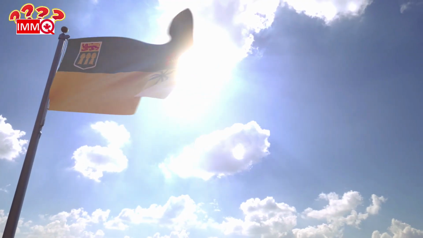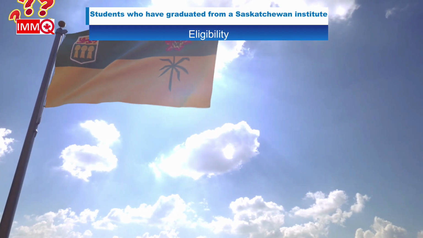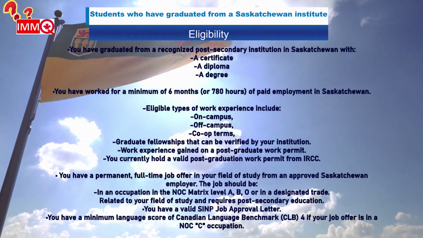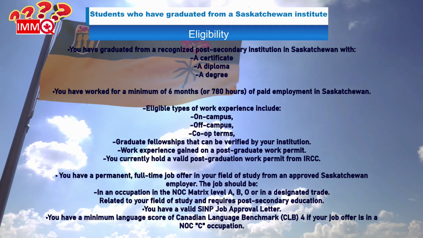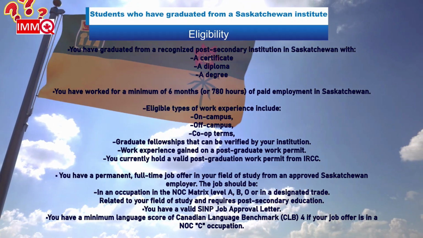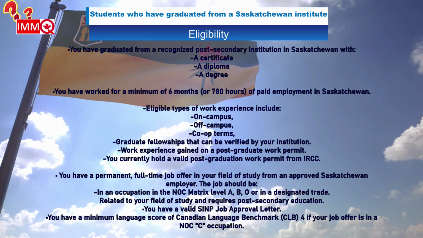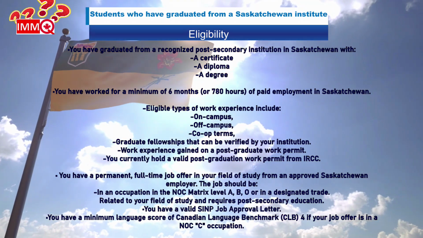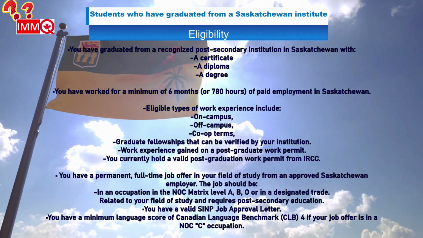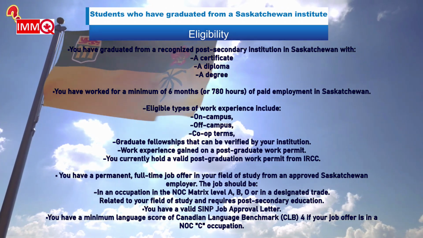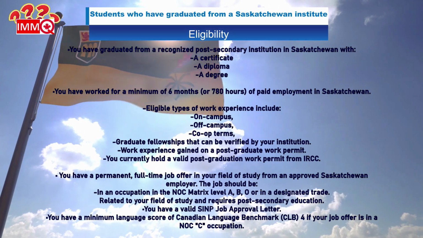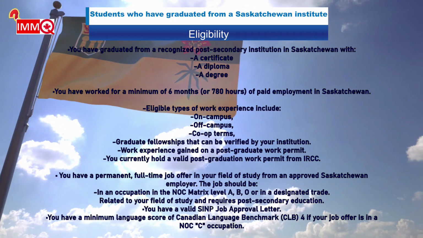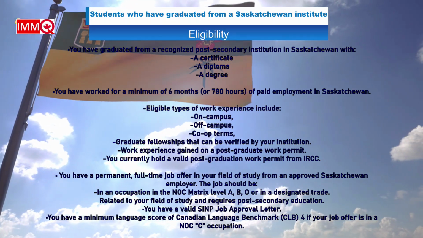Eligibility for students who have graduated from a Saskatchewan institute. You may qualify in this subcategory if you have graduated from a recognized post-secondary institution in Saskatchewan with a certificate, a diploma, or a degree. You have worked for a minimum of 6 months or 780 hours of paid employment in Saskatchewan. Eligible types of work experience include on-campus, off-campus, co-op terms, graduate fellowships that can be verified by your institution, and work experience gained on a postgraduate work permit.